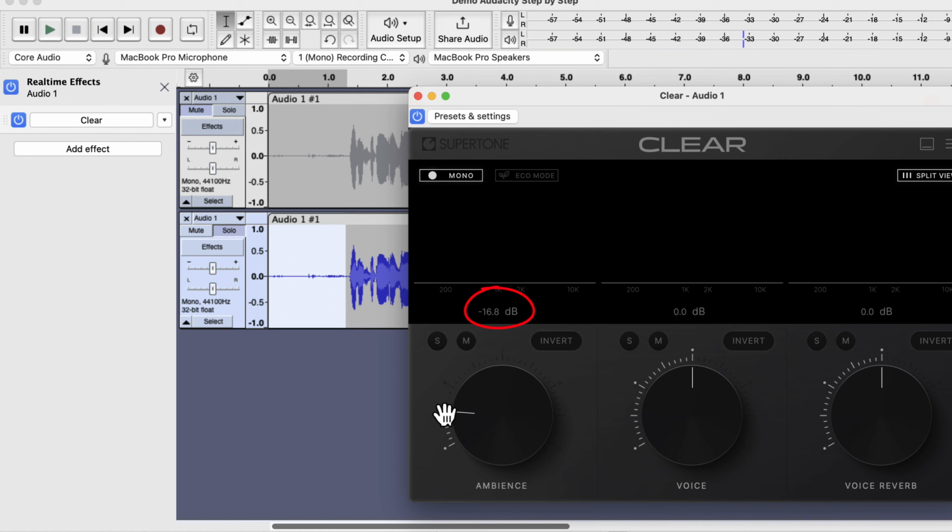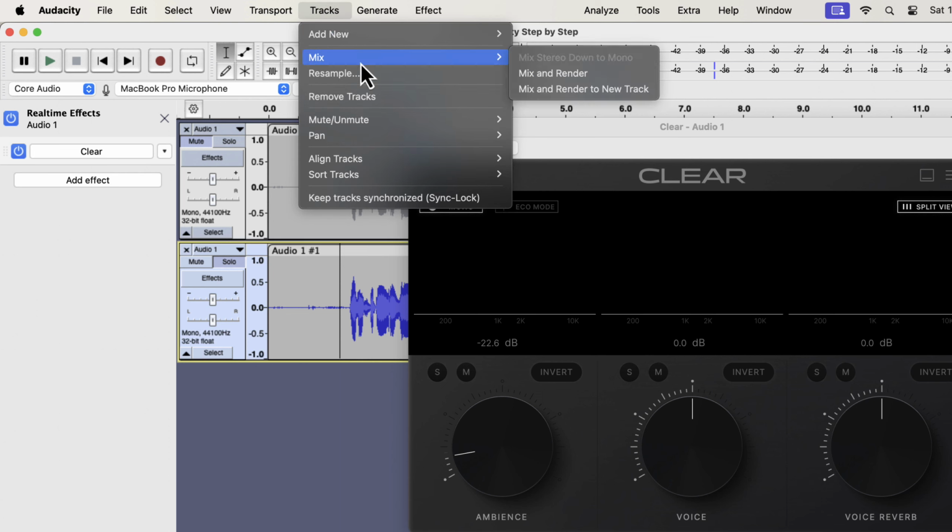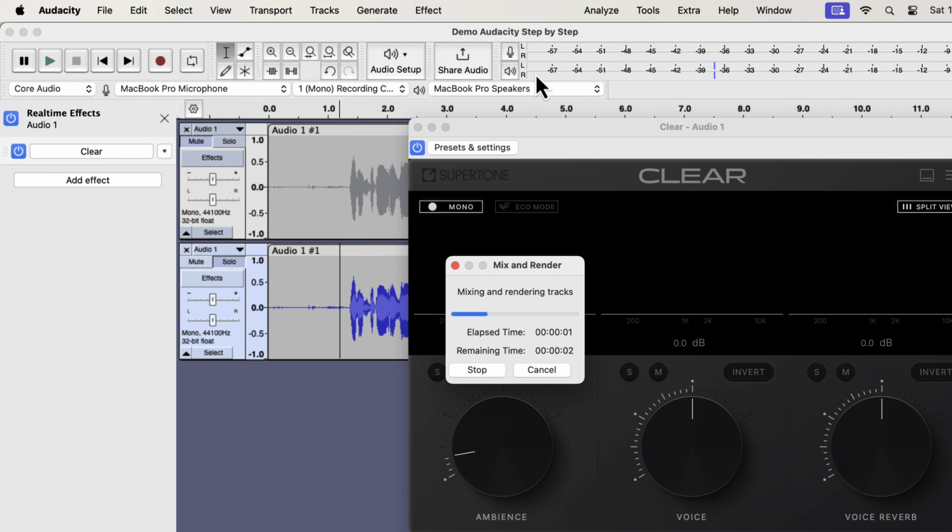However, this decrease is not as straightforward as we saw with other noise reduction effects. I will keep the voice and reverb as they are. I will apply the settings and the background noise will be reduced. Applying real-time effects is a bit tricky. From the Mix menu, you have to render the track. I will click Mix and Render. It will take some time to apply the effect.